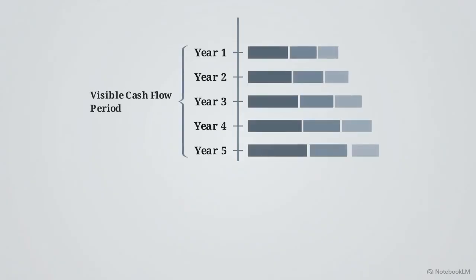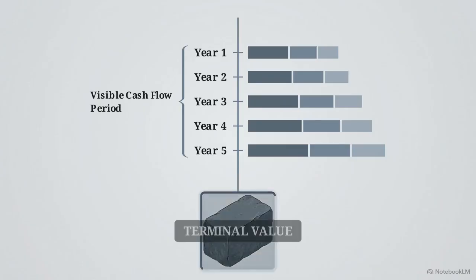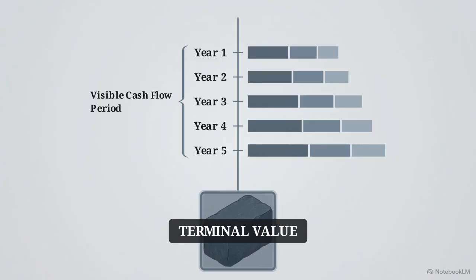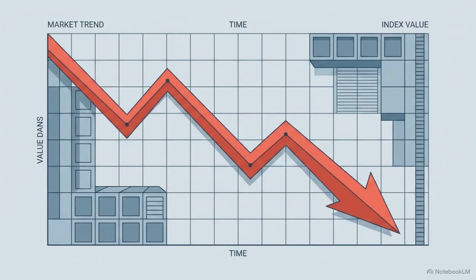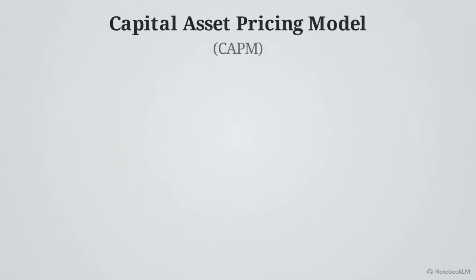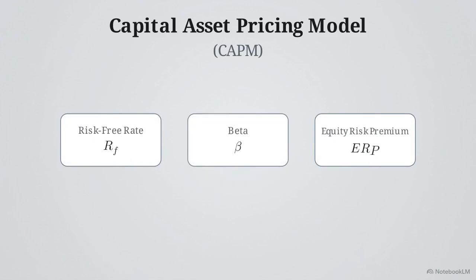First is the visible cash flow period, a detailed year-by-year forecast. Below that sits the terminal value, a solid block representing the firm's worth as a perpetuity long after that initial period ends. Because future cash is never guaranteed, it is subjected to a heavy discount rate to account for market risk. This graphic breaks down the capital asset pricing model, or CAPM.